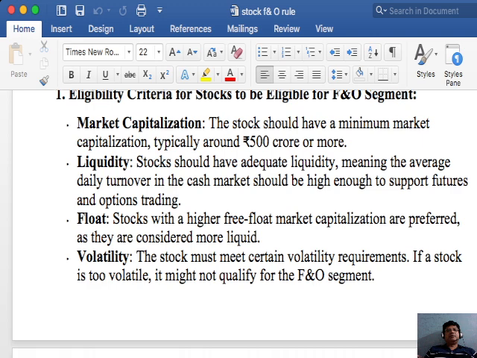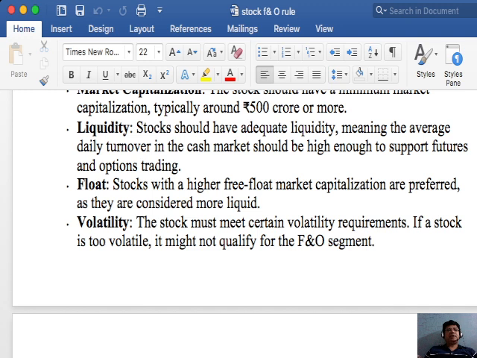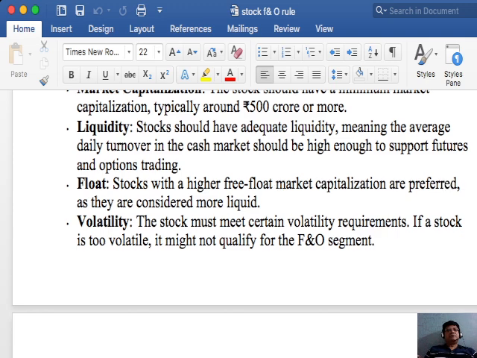Third point is the float. Stocks with a higher free float market capitalization are preferred as they are considered more liquid. Okay, it means that liquidity is one of the major requirements for a stock to be traded in future and option.